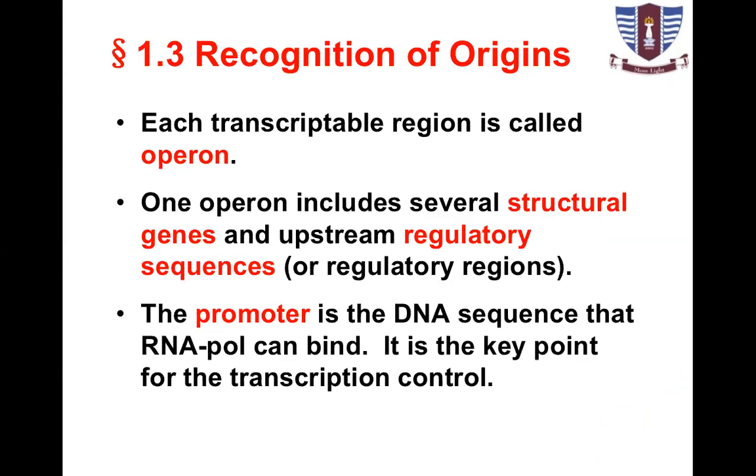Replication takes place at a particular point. We call it recognition of the origin of replication. Sorry, transcription also takes place at a specific point. Similarly, transcription has three steps: initiation, elongation, and termination. So initiation takes place by recognition of the origin of replication in the chromosome or genome or nucleic acid.